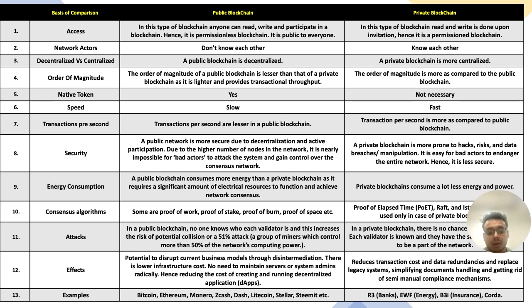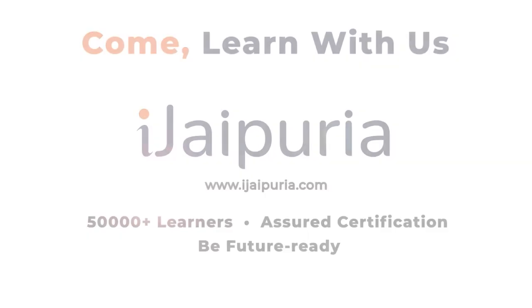Examples for public blockchain are Bitcoin, Ethereum, Monero, Zcash, Dash, Litecoin, Stellar. In case of private blockchain, R3, EWF for energy, B3i for insurance, R3 for banks. So this is a deep dive difference between a private blockchain and a public blockchain from a tabular perspective. And that is something you need to remember anytime.